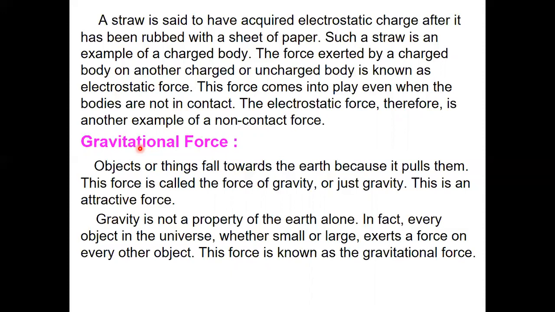Can this happen without a force acting on it? See children, here some force must be acting. Objects or things fall towards the earth because it pulls them. If you take any object and release it from a height, it will move downwards only, it will not move upwards.